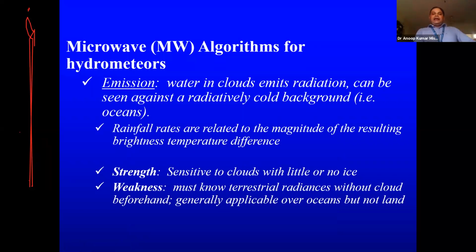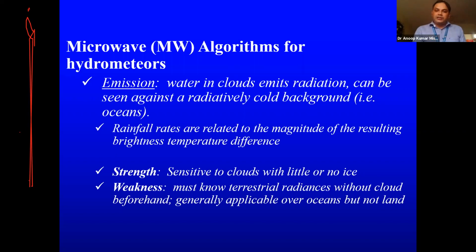Then these are the algorithms for hydrometeors actually. Suppose we have to find the intensity of a hydrometeor. What is a hydrometeor actually? A hydrometeor is a rain system. It doesn't matter whether it is raining or non-raining. It is like one big cloud system. It may be in mixed phase, both ice and liquid. If it is below a certain height, it is in liquid state only. If it is above a certain height, it is in solid state. But in between also, there may be hydrometeors which have both phases, liquid as well as solid. So this microwave remote sensor can distinguish that also.